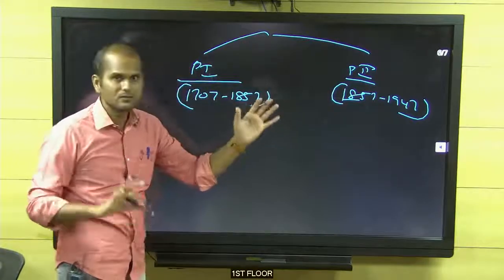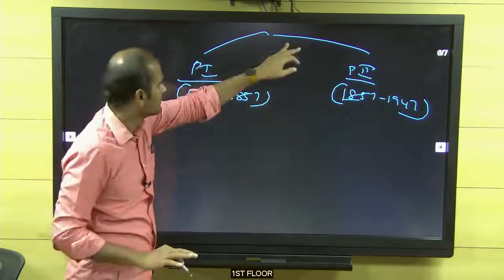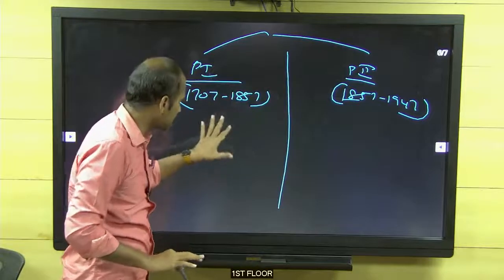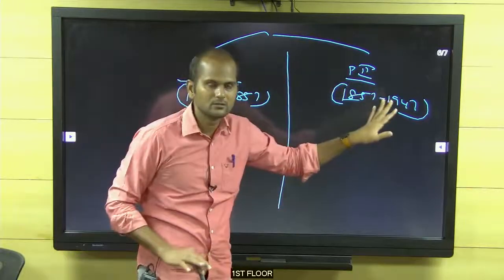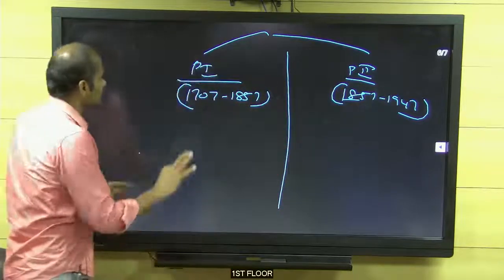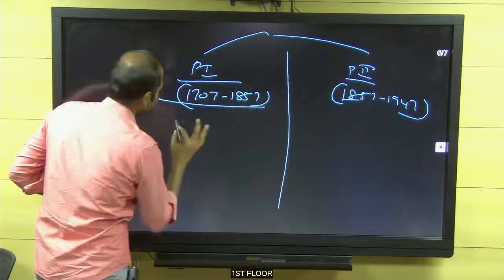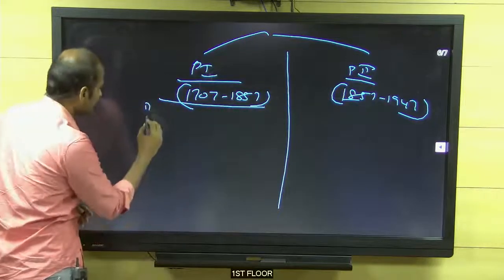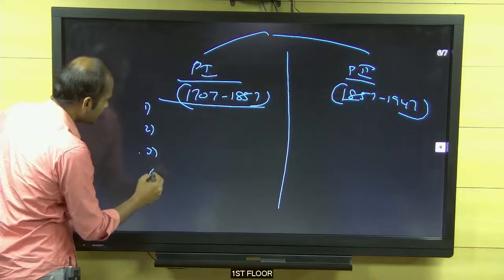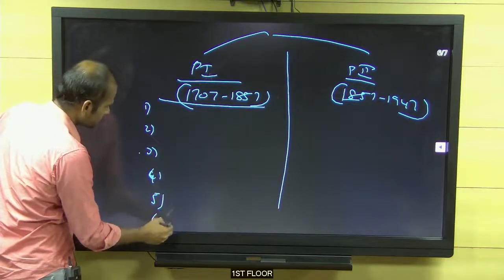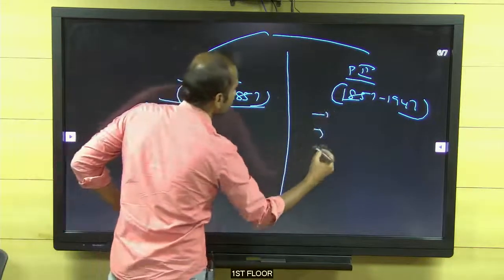So part 1 and part 2. First, what are we going to discuss? First, 6 classes we will discuss, part 1. Once part 1 is over, then part 2. I split it like this, but are we going to study as such? No. Again, I am going to split it. What are all the various units in part 1? What are all the various units in part 2?